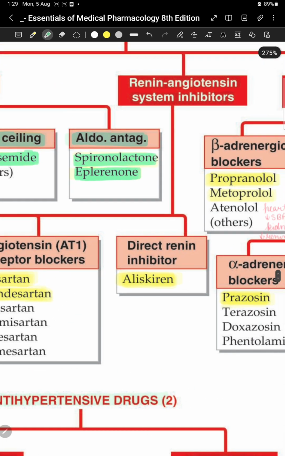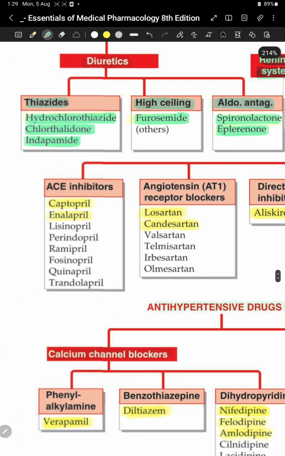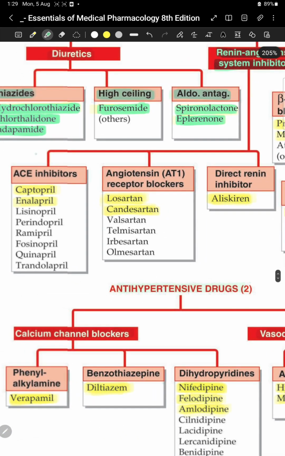Then we have renin-angiotensin system inhibitors. In renin-angiotensin system inhibitors, we have three categories: ACE inhibitors, that is angiotensin converting enzyme inhibitors, then angiotensin receptor blockers, and then direct renin inhibitor. So three categories in renin-angiotensin system inhibitors.